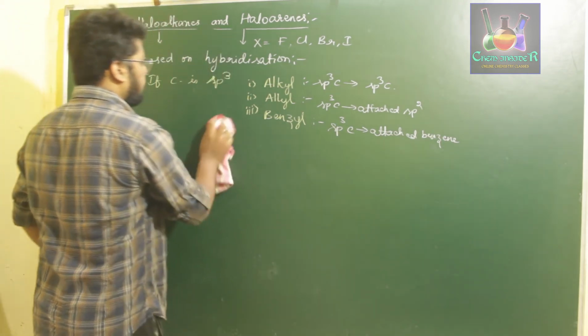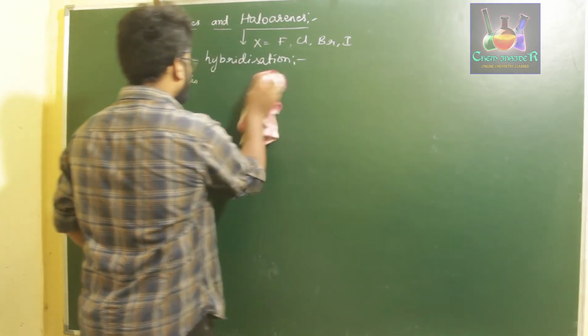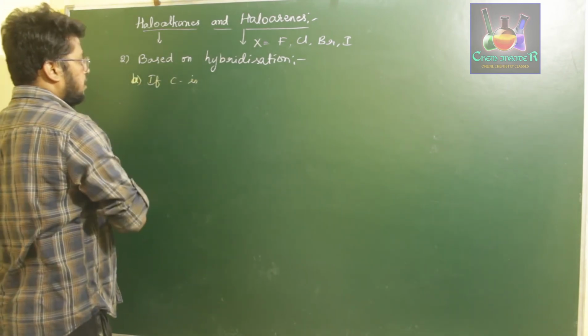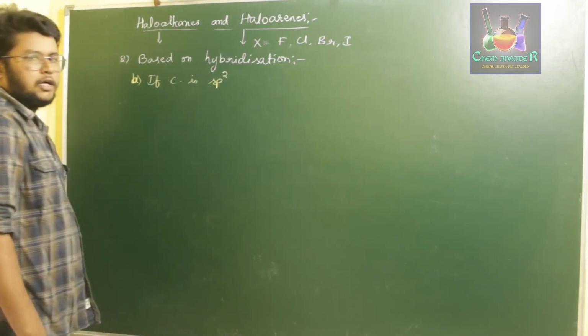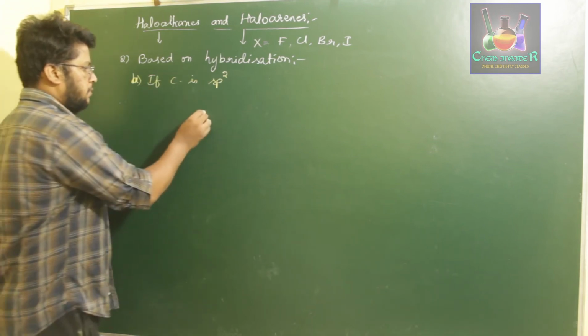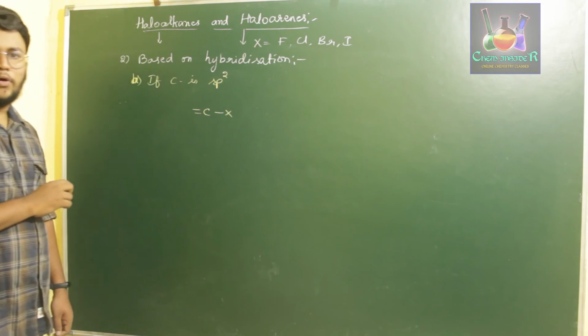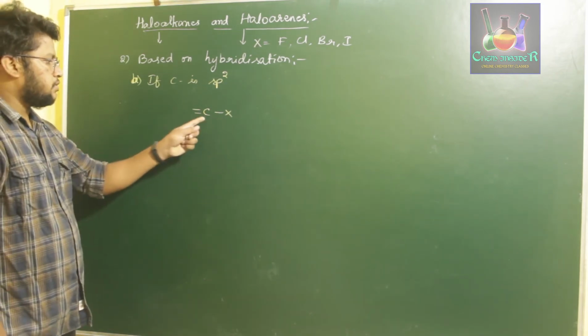So what if our halogen itself is attached to an sp2 carbon? That means the halogen is with a carbon which has a double bond. So this is our sp2 carbon and the halogen is attached to that carbon.